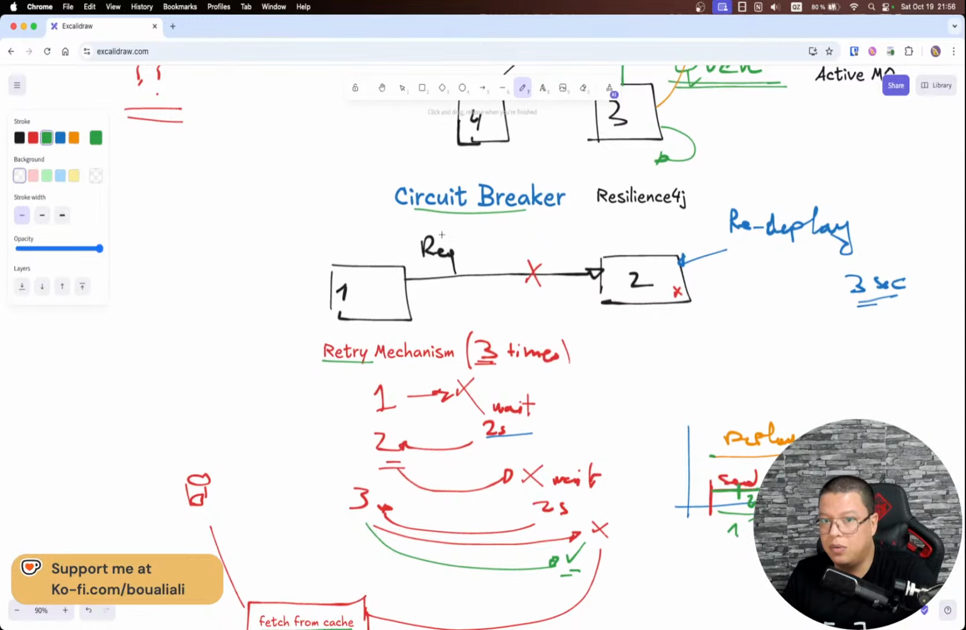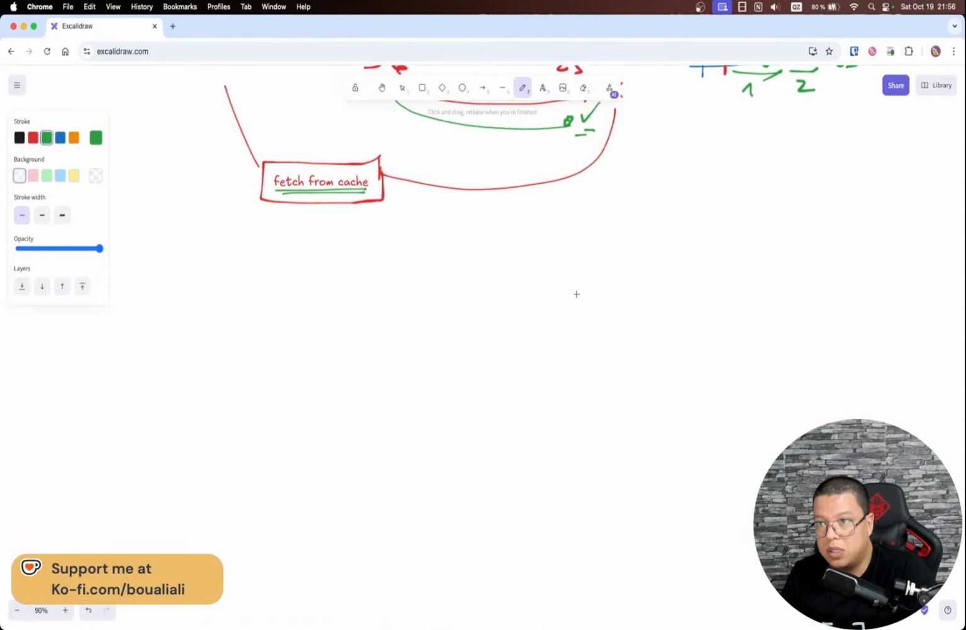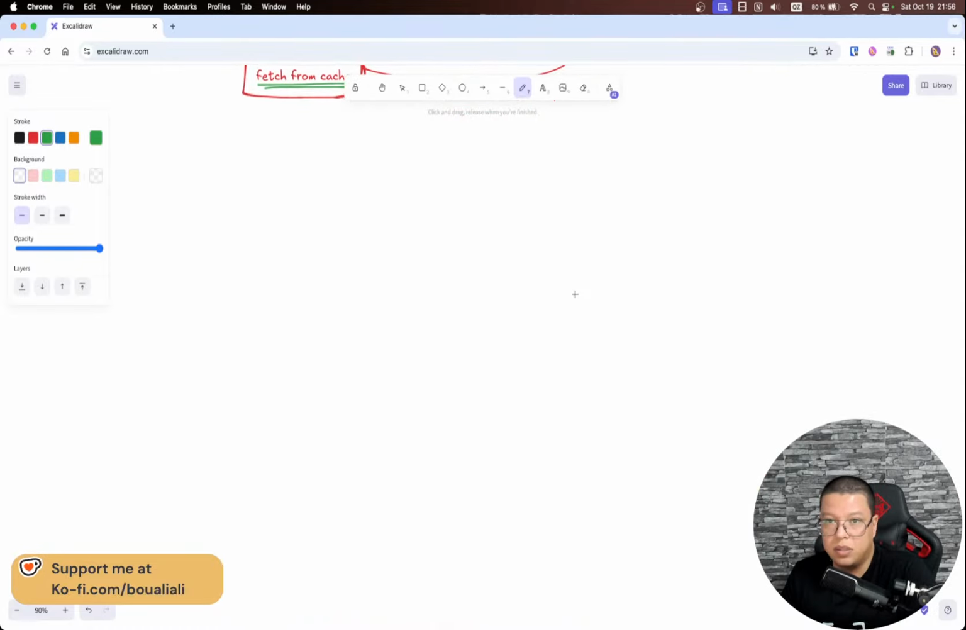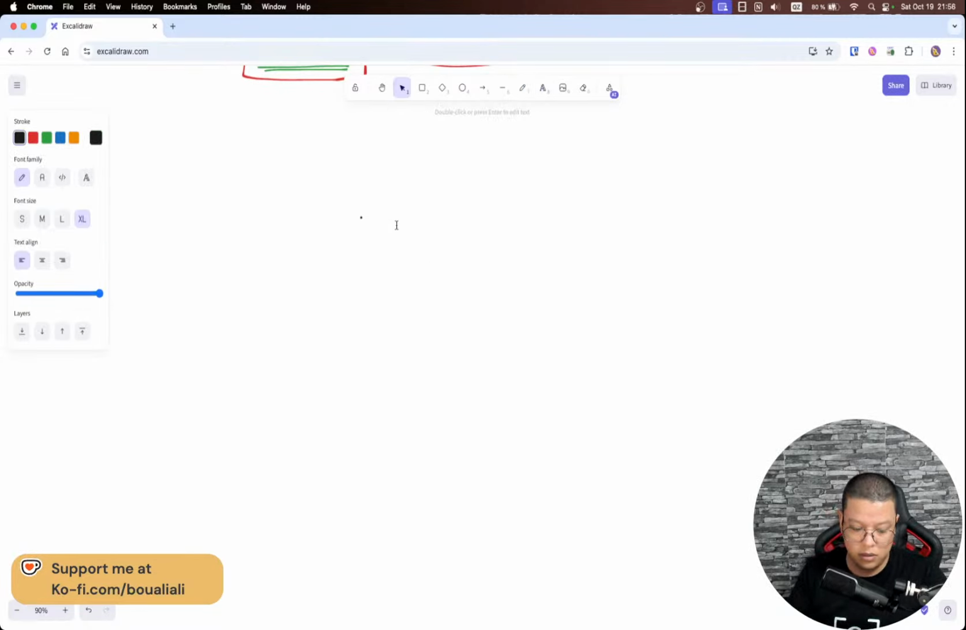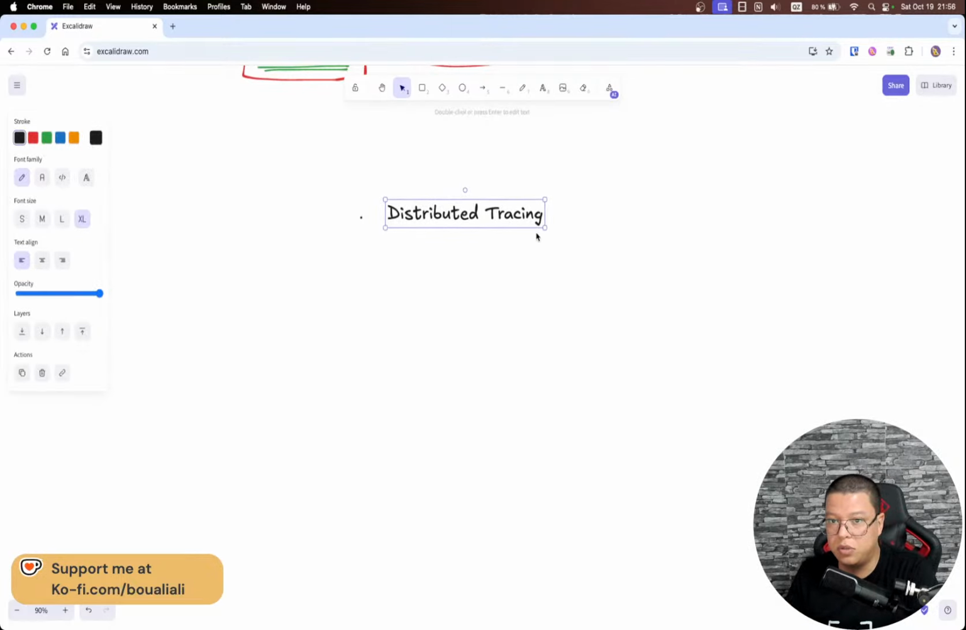All right, so this is the next topic. When we talk about sending a request from one microservice to another, and maybe the service has failed or is failing at some level of the architecture, this moves us to the next topic, which is distributed tracing. All right, so here we will talk about distributed tracing.